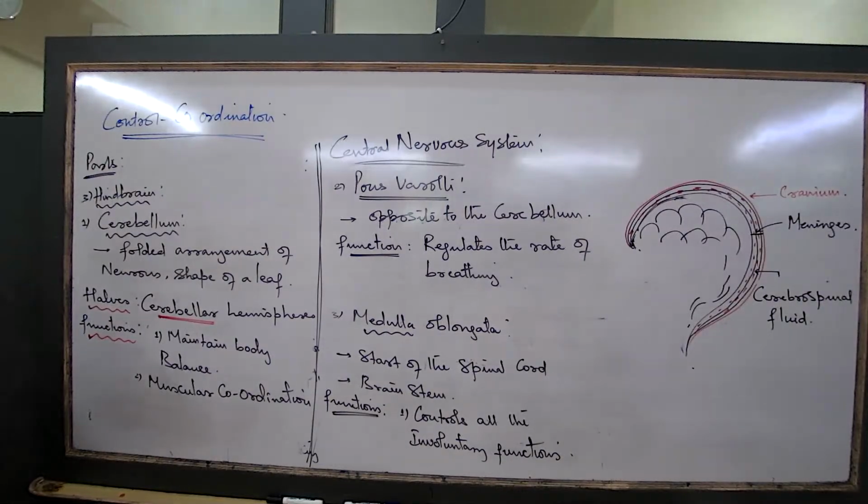What was the last portion of the hindbrain? Just now I explained it to you. What is that? Medulla. The last portion of the brain is the medulla.